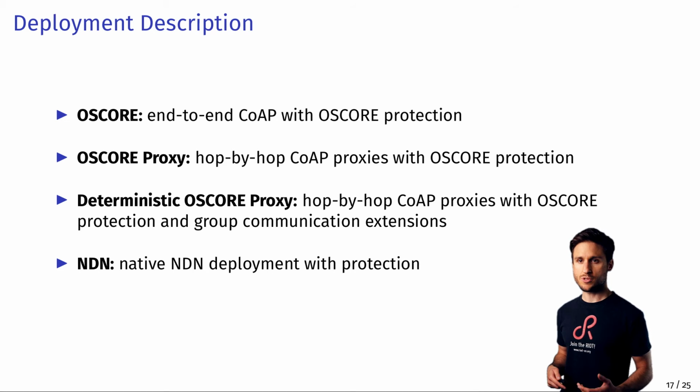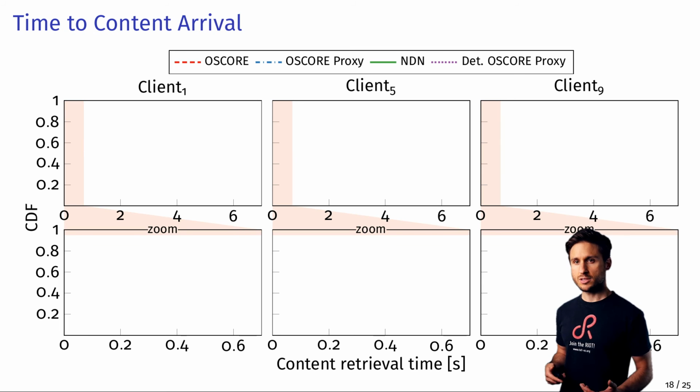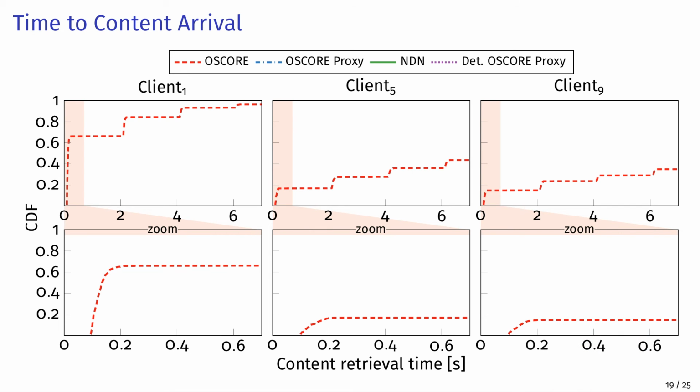All setups perform 3 retransmissions following a 2-second timeout. We measured the arrival time of instructions at each client. Client 1 is closest to the server, client 5 is in the middle, and client 9 has the longest path. We observed more than 60% of requests to finish in the milliseconds range for the end-to-end OSCORE setup on client 1. The staircase in the seconds range denotes retransmissions. Client 5 and 9 are not able to recover the losses, and success rates fall to roughly 40%.